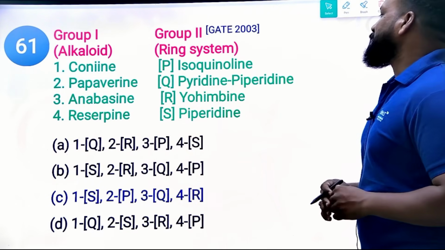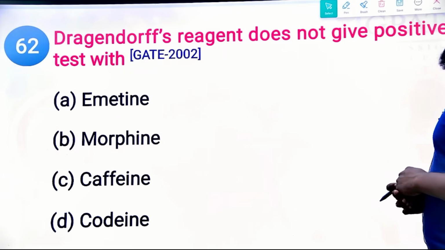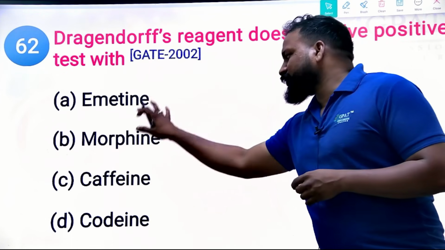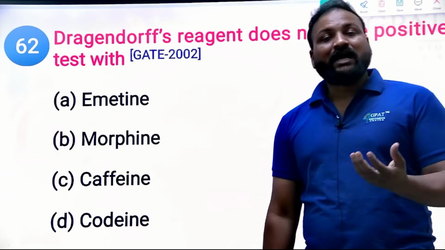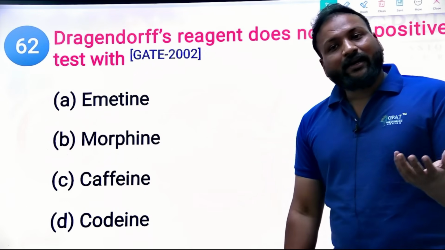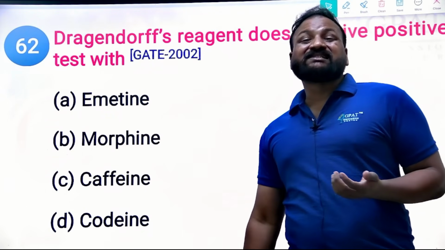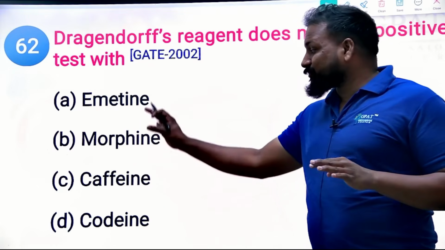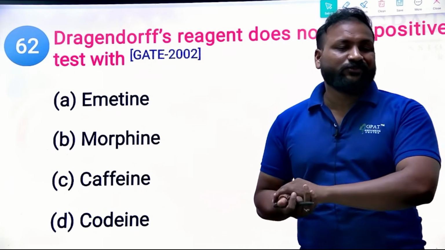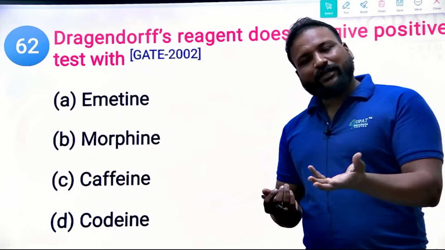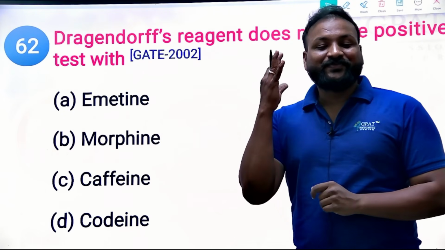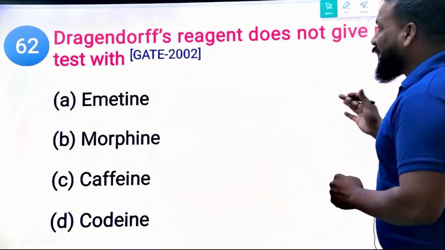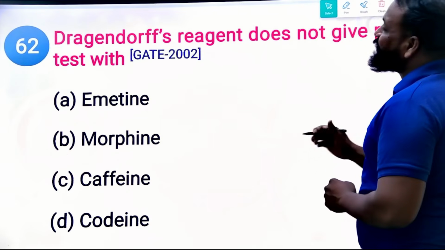Yes, next. Dragendorff's reagent does not give a positive test with which of the following? Dragendorff's reagent, Mayer's, Hager's, and other tests can confirm the presence of alkaloids. But which of the following alkaloids doesn't respond to Dragendorff's? Dragendorff's is a basic confirmatory test for alkaloids, but which of the following cannot be confirmed? One option, undoubtedly the right option, will be caffeine.